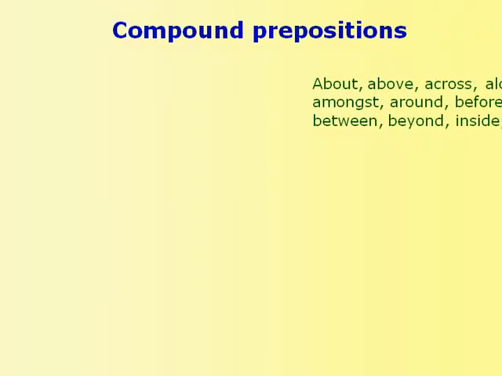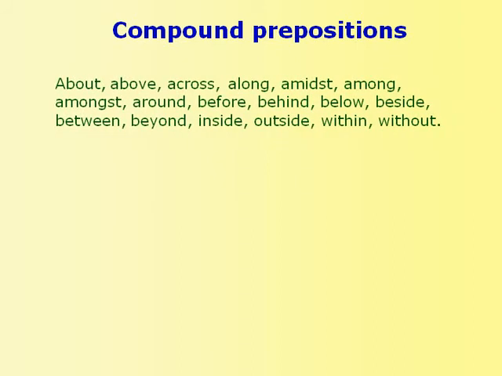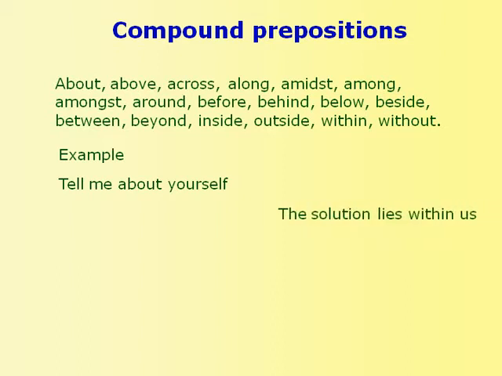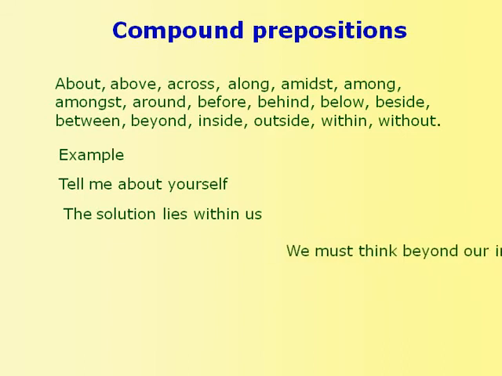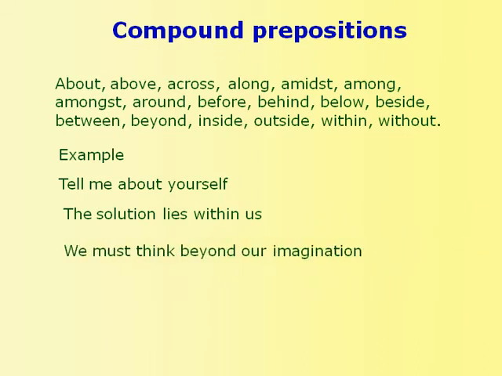Moving on to compound prepositions. Examples of compound prepositions are about, above, across, along, amidst, among, amongst, around, before, behind, below, beside, between, beyond, inside, outside, within, and without. Now let us make some sentences. Tell me about yourself. The solution lies within us. We must think beyond our imagination.